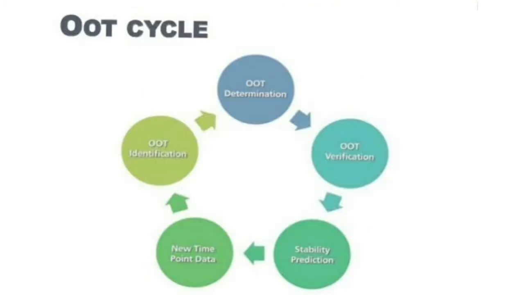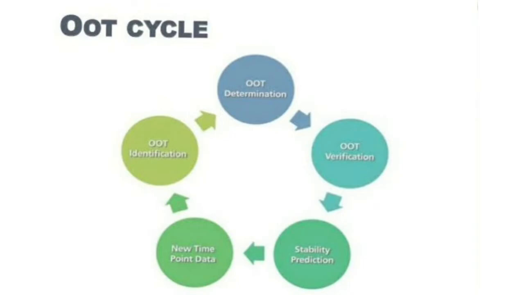If OT is triggered in our analysis, what happens? First we will do the root cause analysis. In laboratory control, first we will identify the cause of OT. If all things are good there, we will go to the second phase, which is manufacturing. There also, if all things are good, then we will send the investigation to the R&D department.